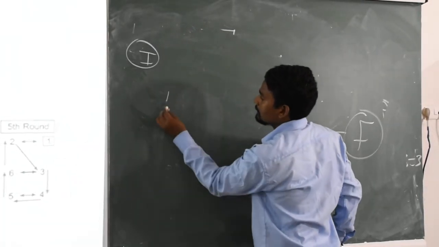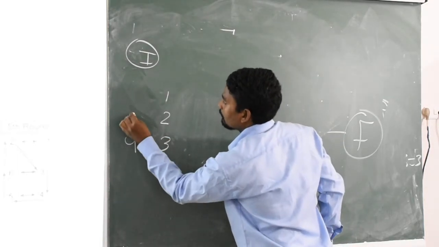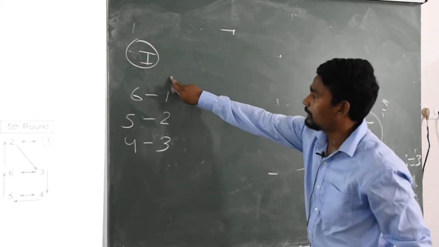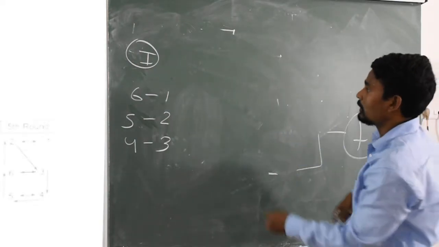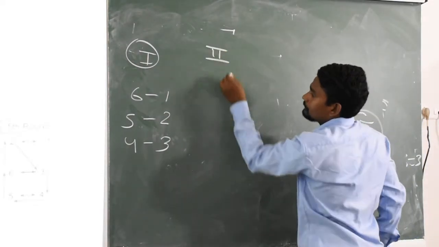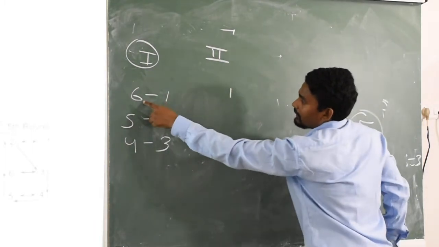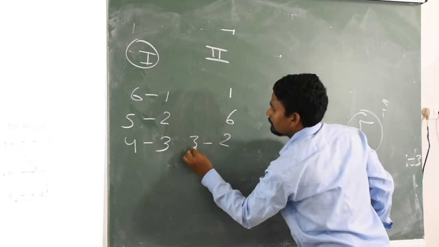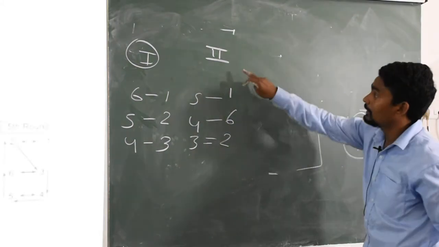So 1 is fixed, 2, 3, 4, 5, 6. Okay, so this is round 1. Now these numbers will be rotating clockwise. So round 2, 1 will be fixed in number 1 position. So 6 will come here. 6, 2, 3, 4, 5. So these are the matches of round 2.